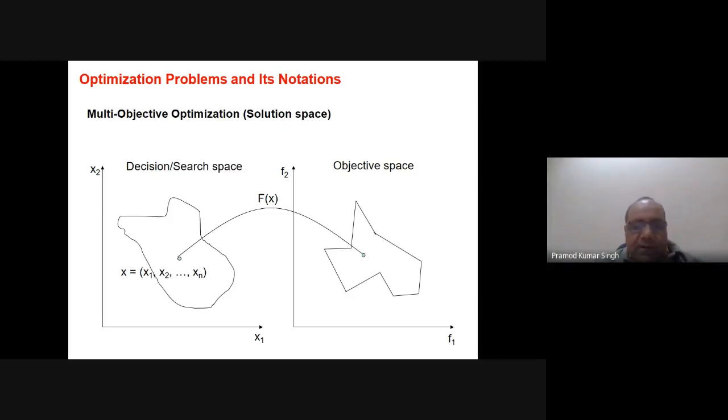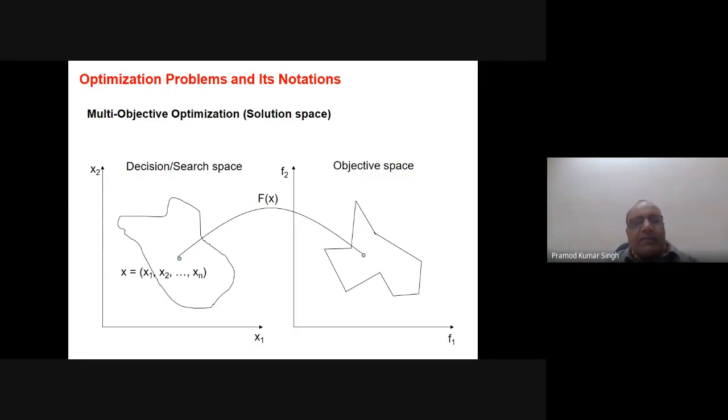Obviously a lot of other difficulties are also there. I mean from the space point of view, in case of a single objective optimization, the search space and the objective space are usually ordered. So whether you are working in the decision space, I mean in the search space, or in the objective space, it doesn't make a difference. And we usually do not think of it, and we say that okay, this is a search space and we are searching, because it is almost completely ordered.